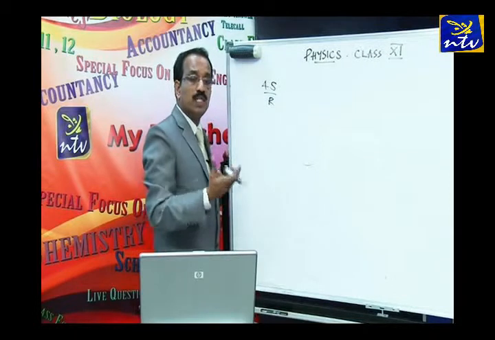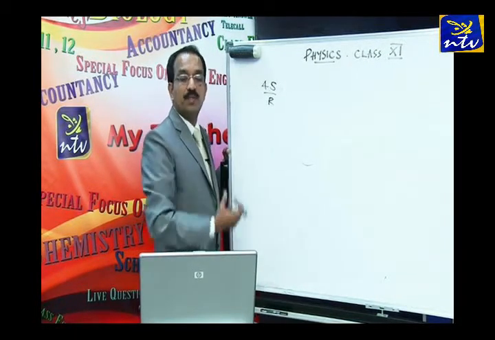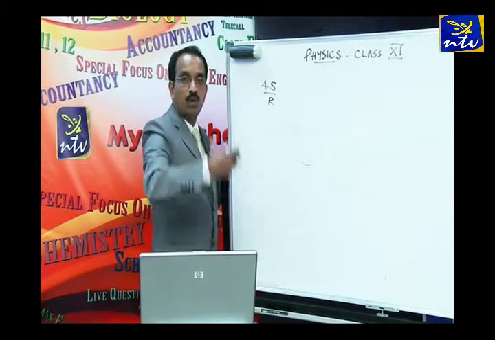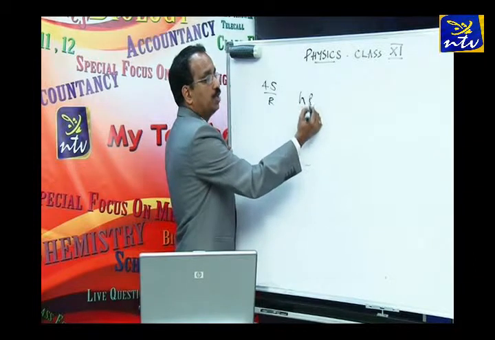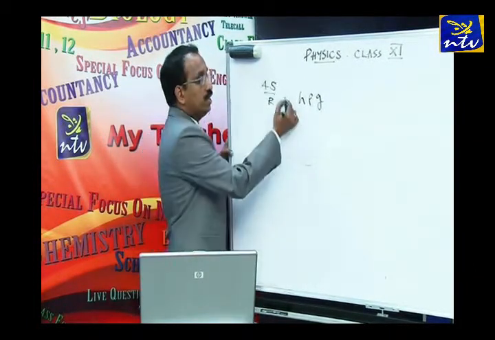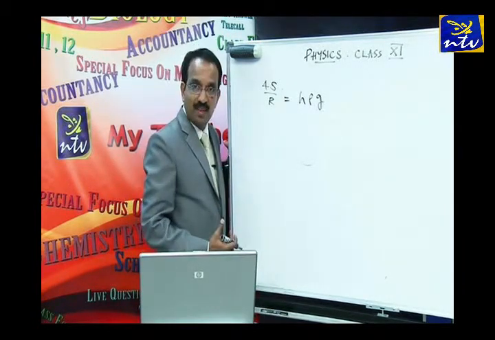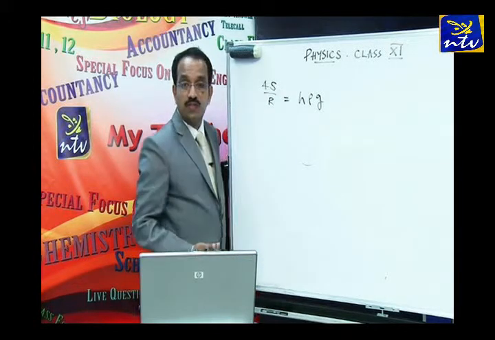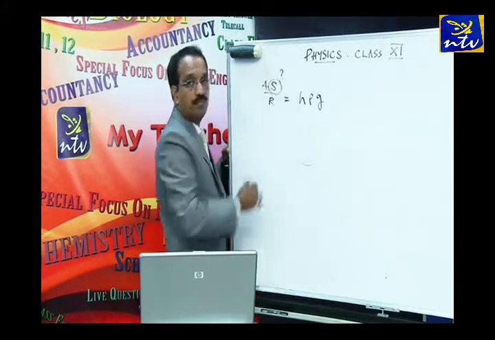Okay, so the question is, the excess pressure inside a soap bubble of radius 6 mm is balanced by a 2 mm column of oil. A column of oil, what's the expression for the pressure exerted by a column of liquid? That is h rho g, where rho is the density of the liquid. So it's given that this excess pressure is balanced by this much column of oil. Right? So what's the surface tension of the soap solution? That's the question.